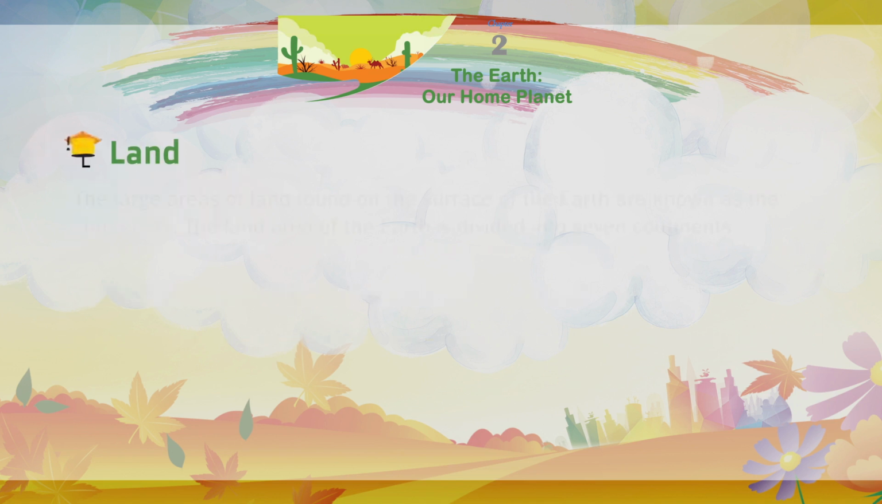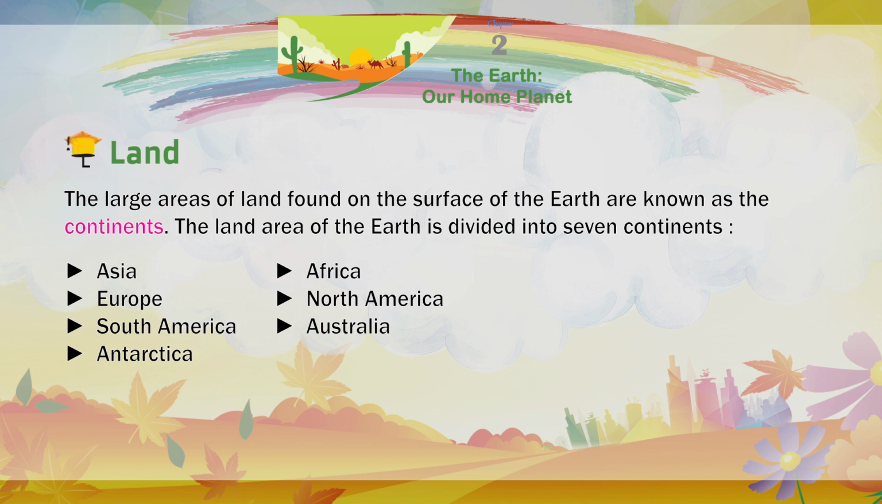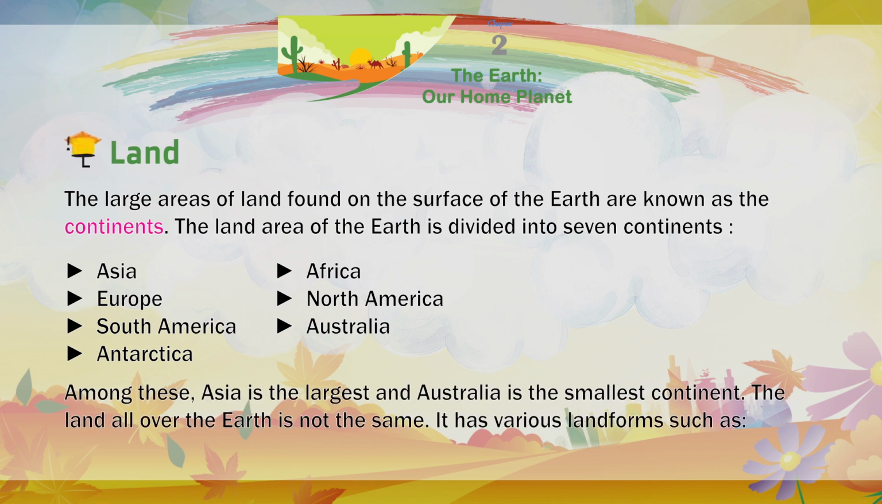Land. The large areas of land found on the surface of the Earth are known as the continents. The land area of the Earth is divided into 7 continents: Asia, Europe, South America, Antarctica, Africa, North America, Australia. Among these, Asia is the largest and Australia is the smallest continent.